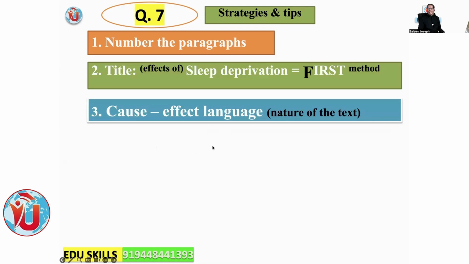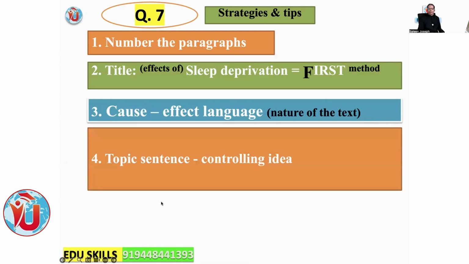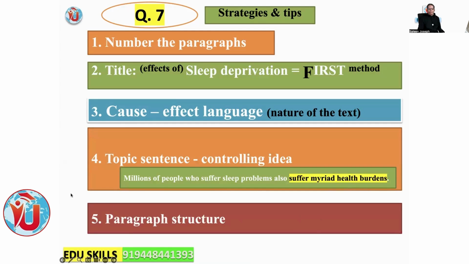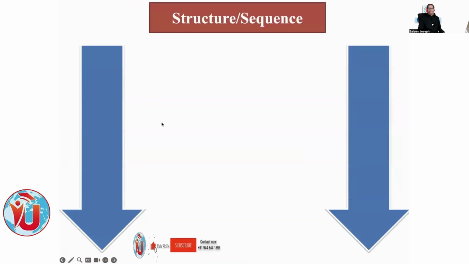Third one, cause and effect language, nature of the text. Fourth one, topic sentence, controlling idea: millions of people who suffer sleep problems also suffer myriad health problems. Fifth one, paragraph structure. Okay, these are the things you have to be mindful of.